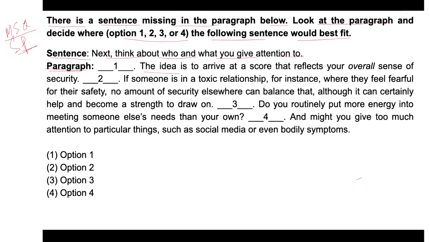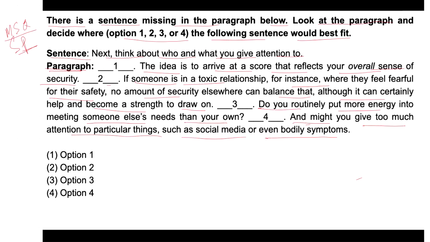Second, if someone is in a toxic relationship, right? For instance, where they feel fearful for their safety. No amount of security elsewhere can balance that. Although it can certainly help and become a strength to draw on. Then third, do you routinely put more energy into meeting someone else's needs than your own? And might you give too much attention to particular things such as social media or even bodily symptoms?